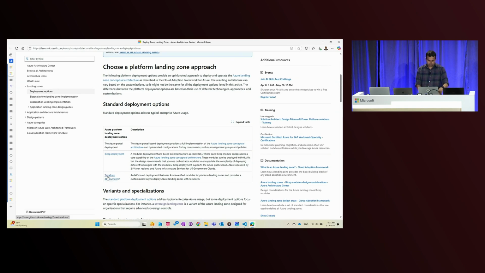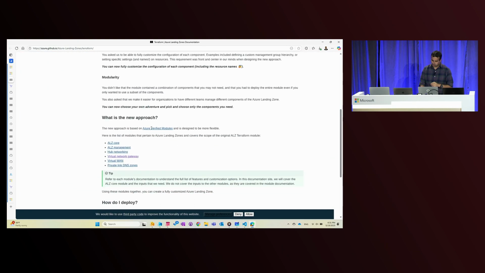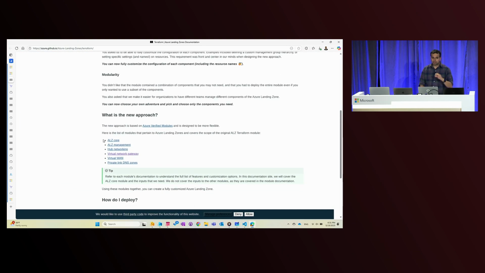If I go through this link, it's going to take me to the technical documentation on how Azure Landing Zones can be deployed through Terraform. And like I called out before, you can see here the modules that we use for deploying platform landing zones. This is the list of modules that we use. Let's say I click the very first one, Azure ALZ Core.